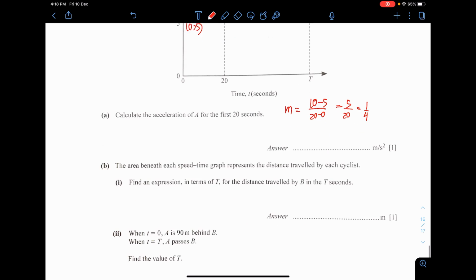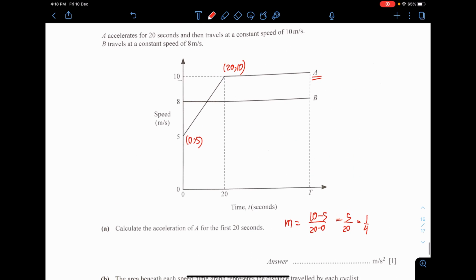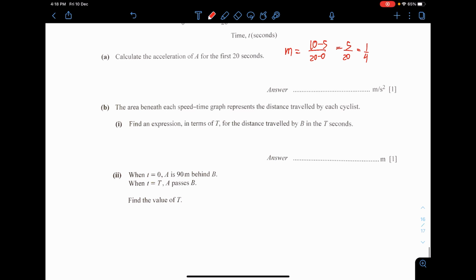I think you all should know about that already. Find the expression in terms of t, the distance traveled by particle B in t seconds. Now particle B is just a simple straight line over here. So to find the distance traveled is just finding the area under the graph, 8 multiplied by t. It's a rectangle after all. I think there should be no issue here.